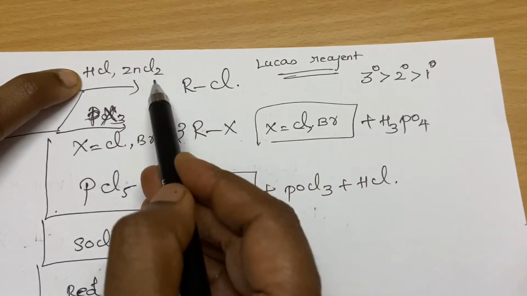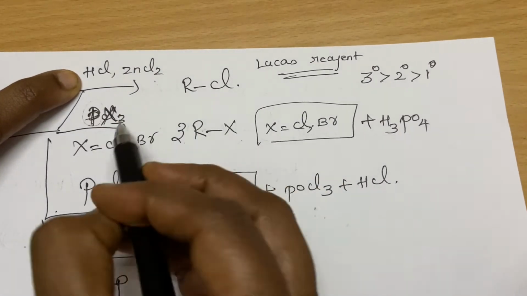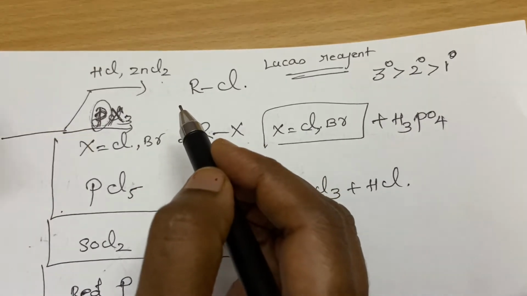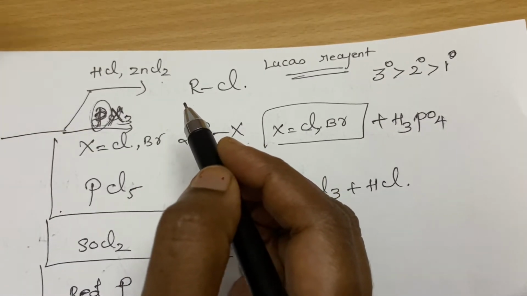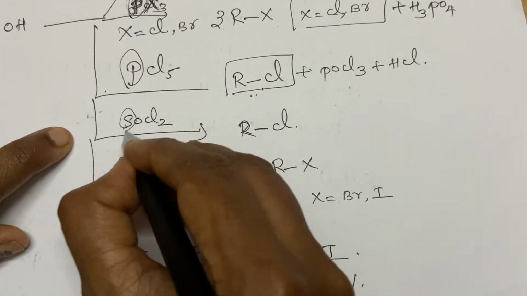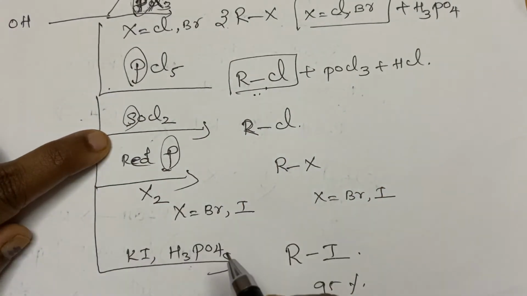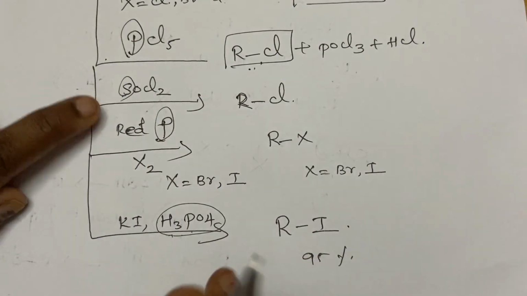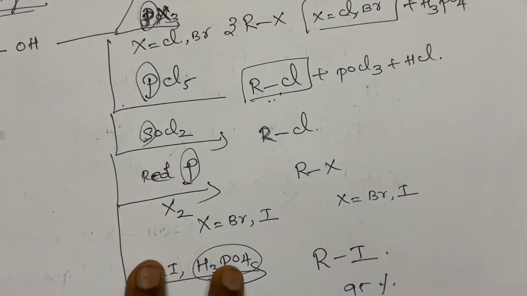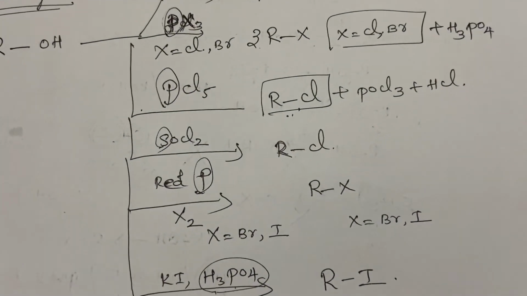We are using a catalyst here, we are using a phosphorus here. Phosphorus is what? The oxygen has more affinity towards phosphorus, so hence it can break the bond easily. Here also we are using the phosphorus, here we are using the sulfur, again phosphorus we are using, again we are using acid. So without the acid, catalyst or phosphorus or sulfur based reagents, it is not easy to achieve the reactions.